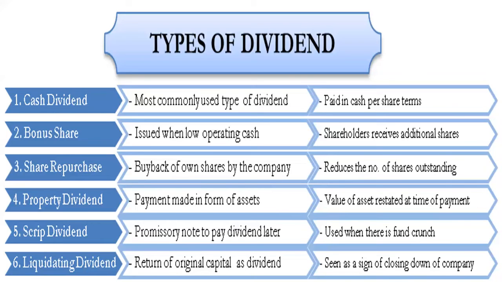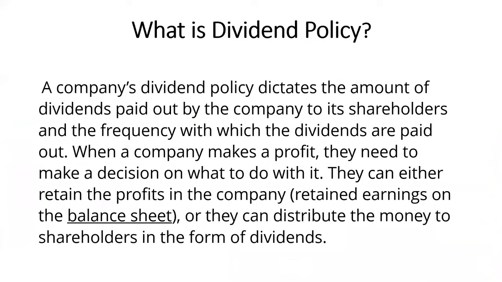As the name suggests, with a liquidating dividend the company's position is getting worse and it is going to end its life. So this dividend is seen as a sign of the closing of the company. Whenever a company closes, it uses the liquidating dividend to return the original capital as a dividend. I hope all these types are clear to you. So let's understand what dividend policy is. Now we have seen the types of dividend.